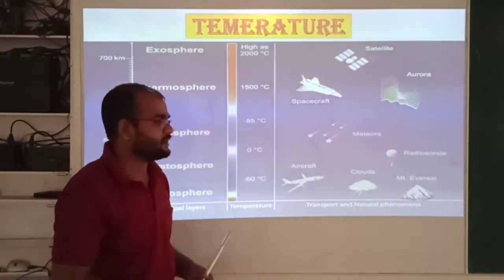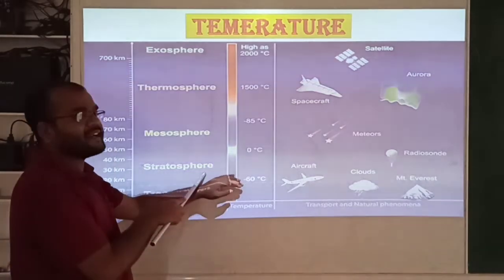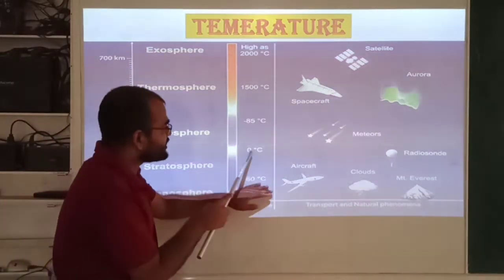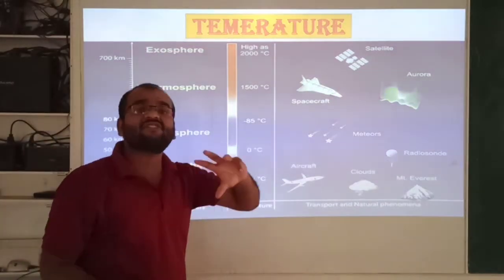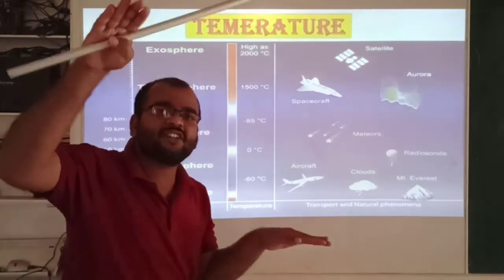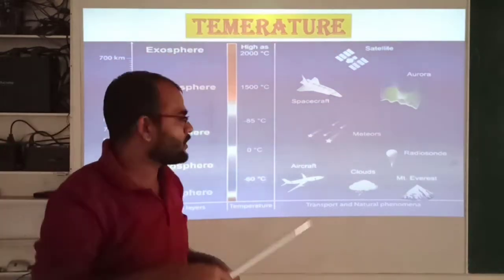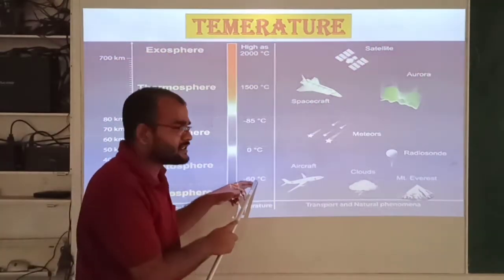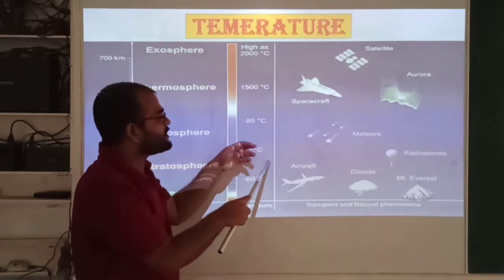Remember this point. In the next layer, the stratosphere, from minus 60 to 0, temperature increases as the height increases.